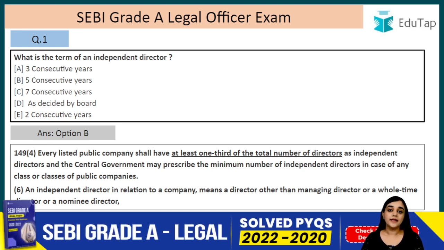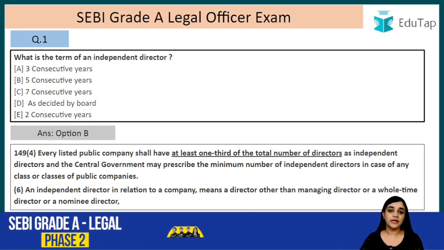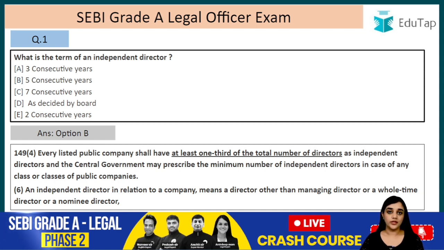So he is an independent director. Other than the salary that he will get as that independent director, he does not have any other benefit. He does not have any other relation with the company, right?